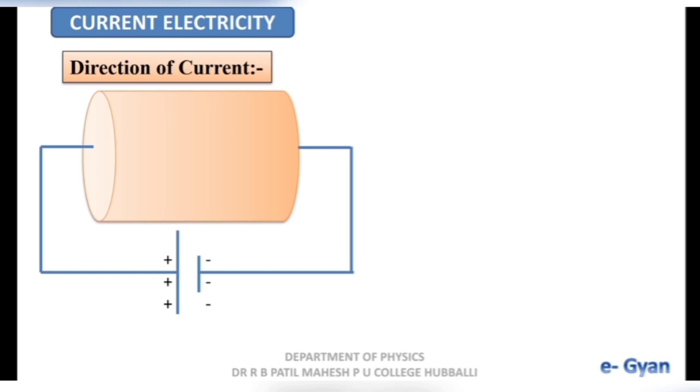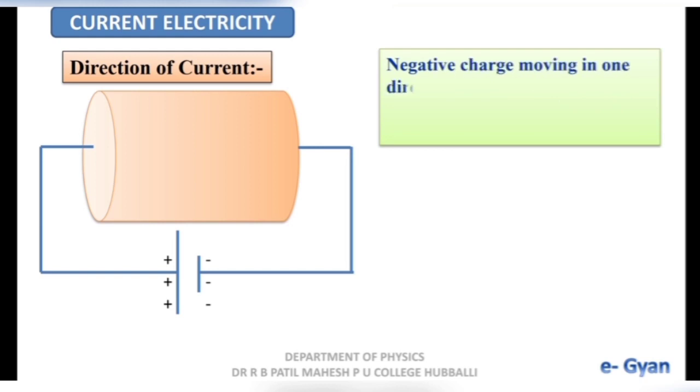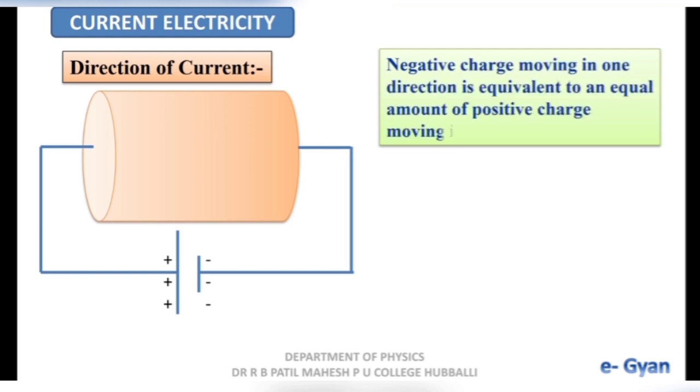Okay, same thing is for all negative charges. Negative charge moving in one direction is equivalent to an amount of positive charge moving in the opposite direction. Okay, as I said, it was assumed that negative charge moving in one direction is equivalent to an amount of positive charge moving in the opposite direction. Okay, the path of positive charge is shown as follows. This is the path of positive charge moving in the given electric circuit.